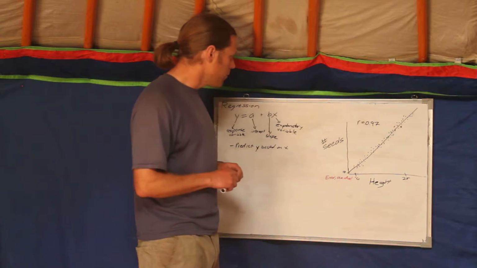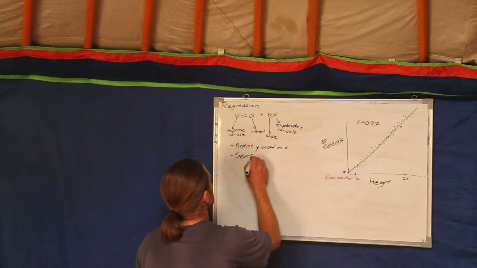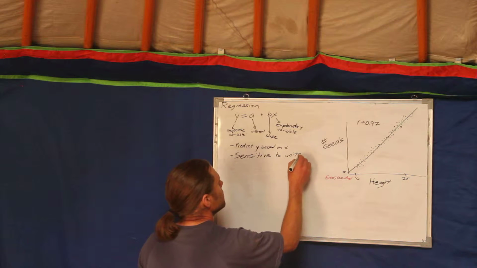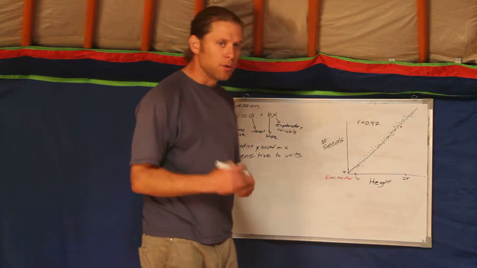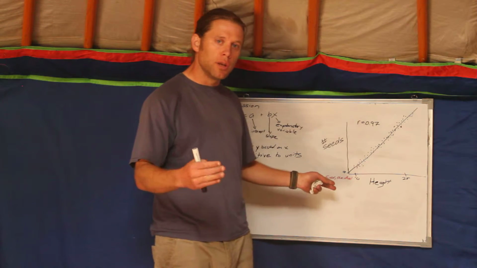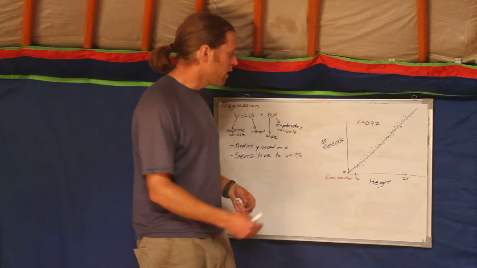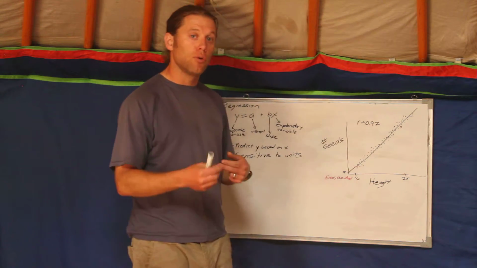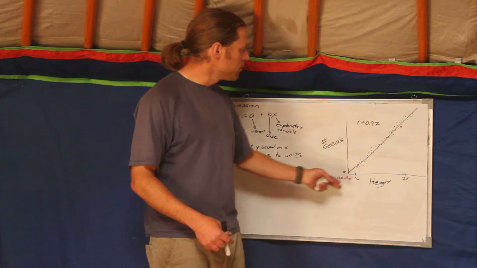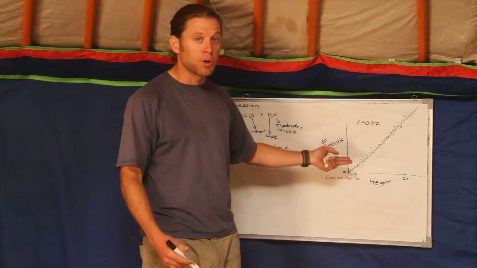The second thing is that these are sensitive to units. Sensitive to units. So this is unlike correlation. So in correlation, what units you have, it doesn't matter. In regression, it matters. Because if you think about what the slope means, a change of 1 unit in x changes some units of y. So if I have height in centimeters, and if I have a slope of 3, like we said, so 1 centimeter of growth means, on average, you predict 3 more seeds. If I change the units to millimeters, right, a change in 1 millimeter of growth does not predict 3 seeds. It only predicts 0.3 seeds.